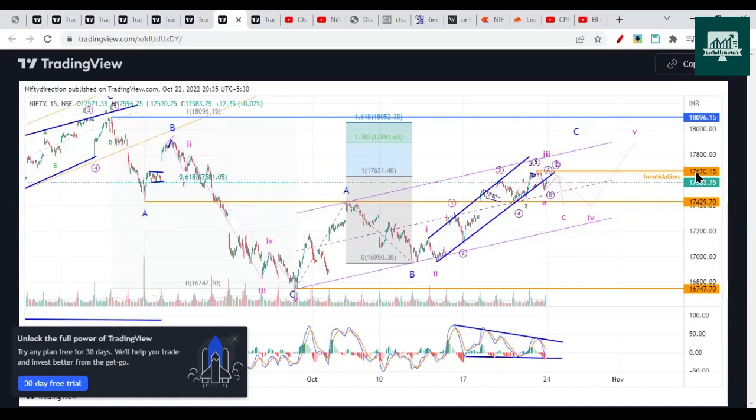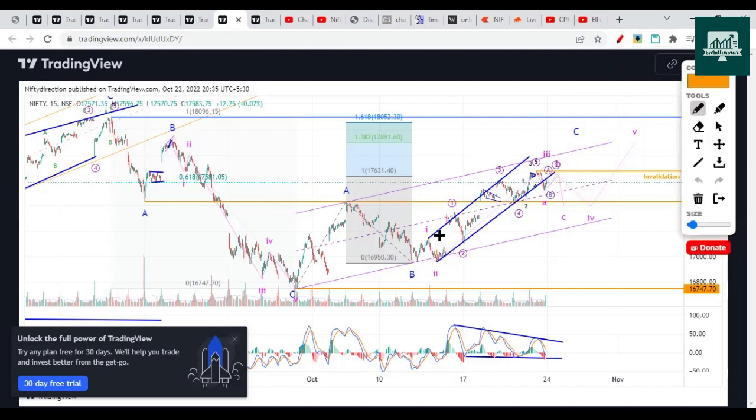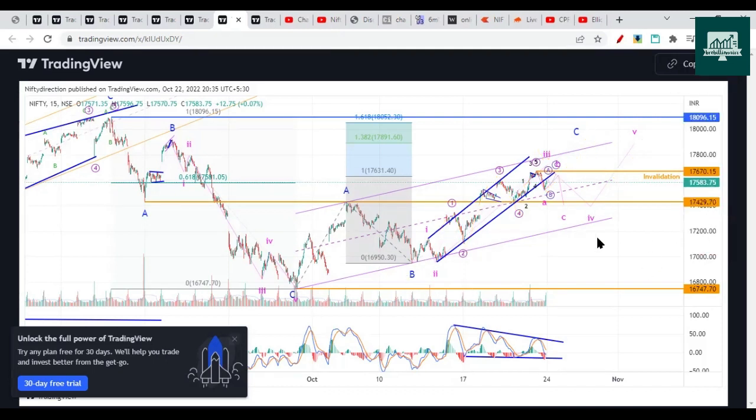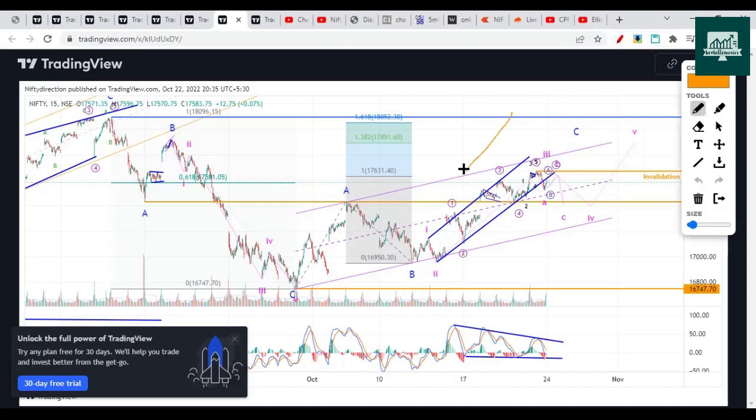So 17,670 is broken. Then the third wave could still be in progress, with 1, 2, 3, 4, and the final third wave internal move in progress. 1, 2, 3, 4, 5, like this it can go. Complete the third wave, then go into consolidation, and then complete the fifth wave. So this is one possibility that we can consider for the next session. Once 17,670 is broken at the opening itself, this chart is not valid anymore.